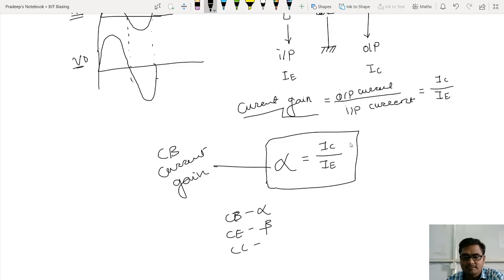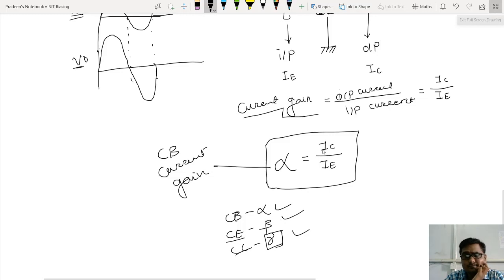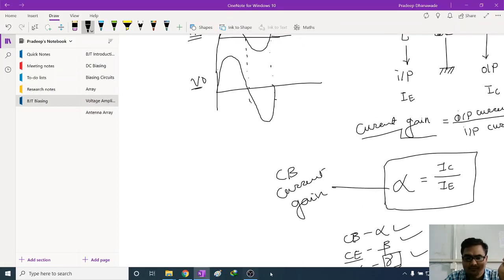If it is common collector, current gain is gamma. We never use this gamma because the value is always 1. We'll come to know these things one by one when we start with common emitter and common collector. For the time being, it's alpha only, that is IC divided by IE, common base configuration. So that much is okay about common base configuration. In the next lecture, we'll move towards common emitter configuration probably.